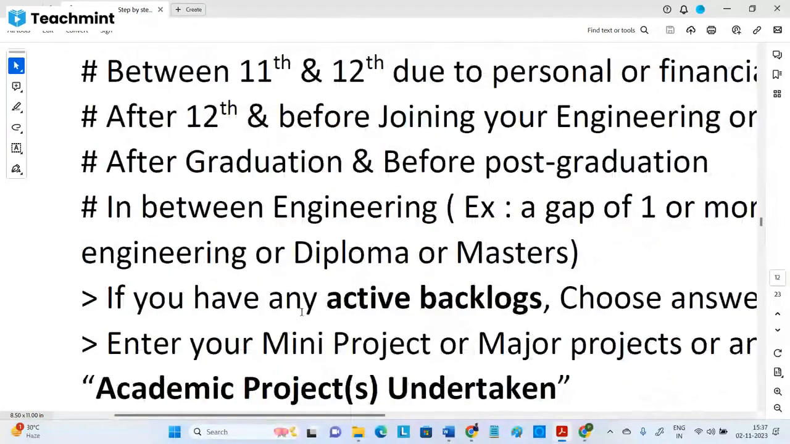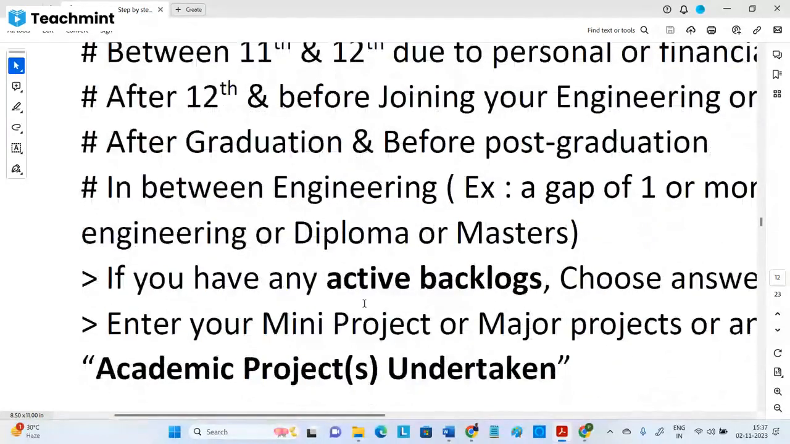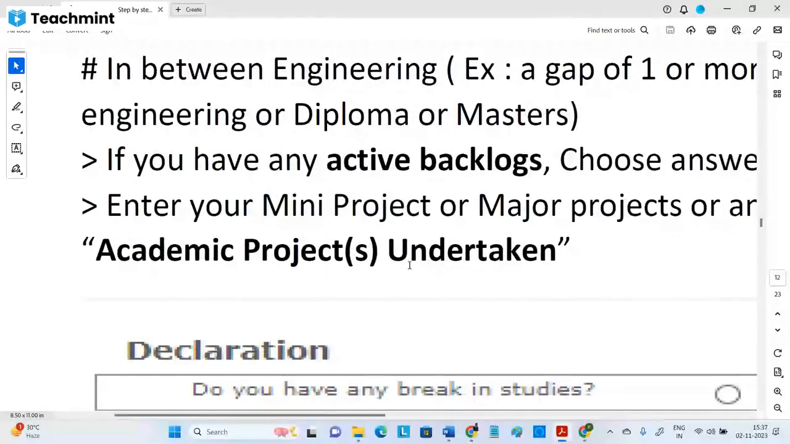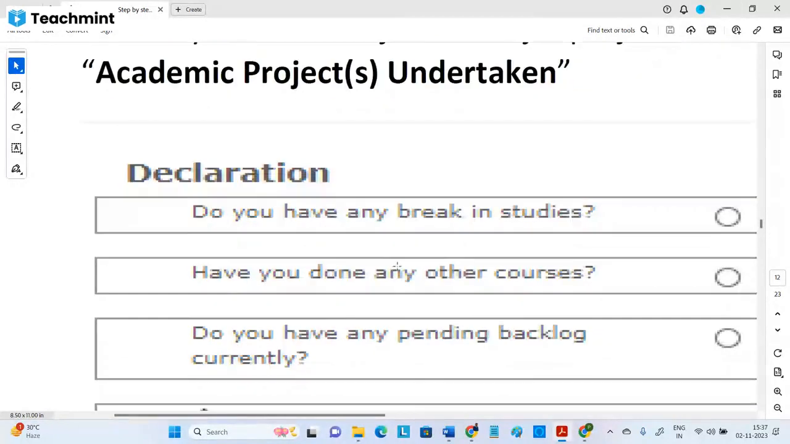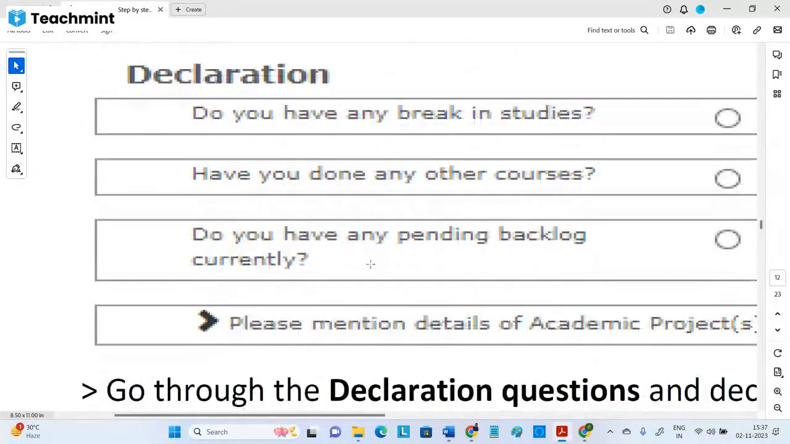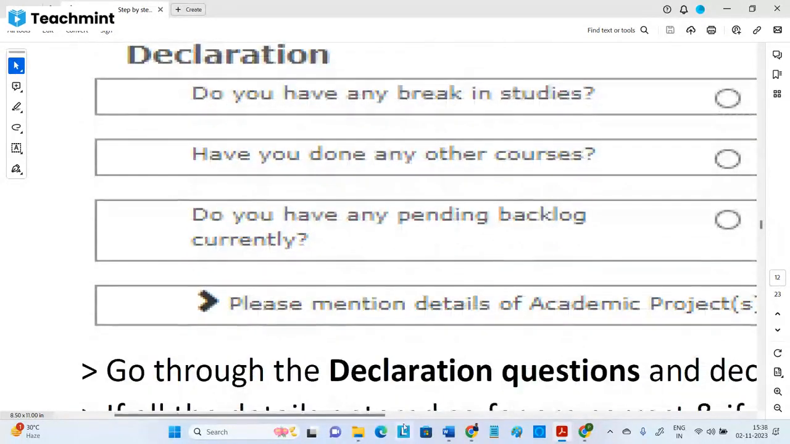So any backlogs, if there are any, mention them. If you have any mini projects or academic projects, first-year BTech students may have done some projects, and diploma students may have done projects in diploma. You can put all of those if you have any. They are asking you to please mention the details. This is the screenshot.